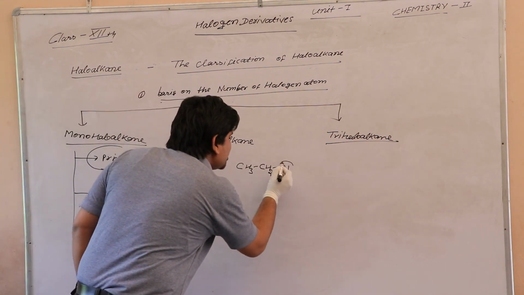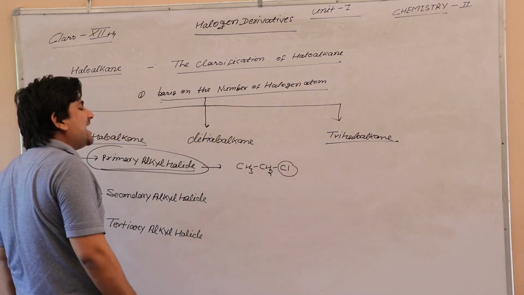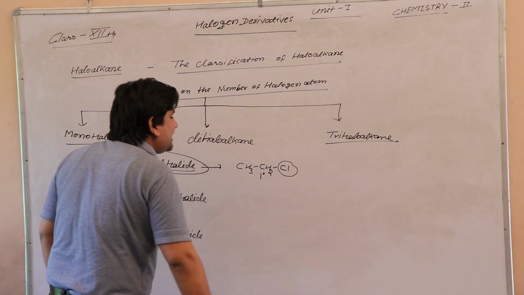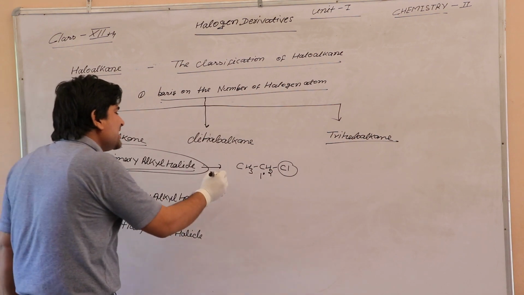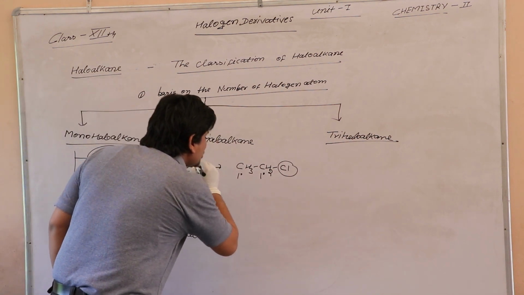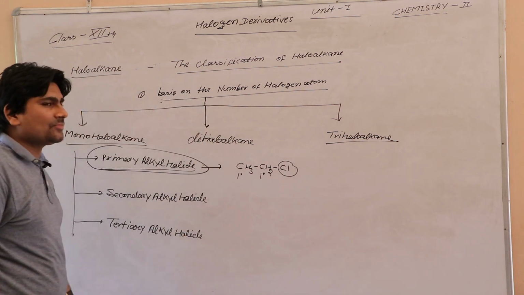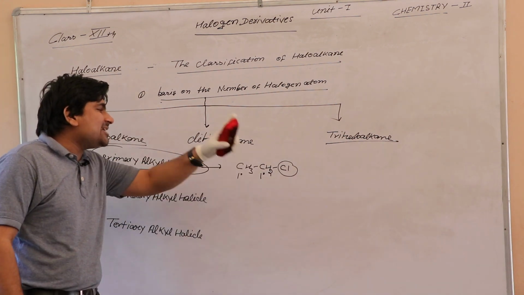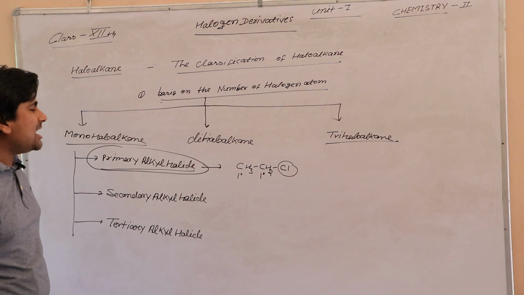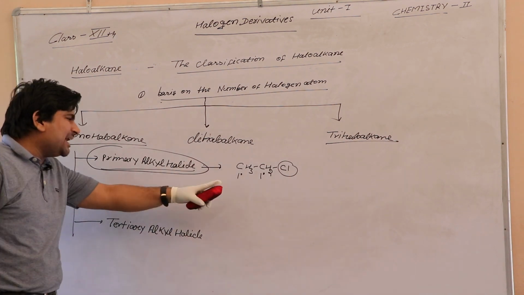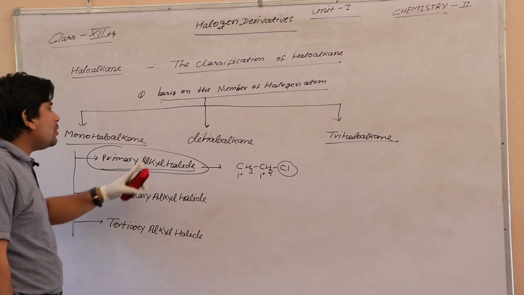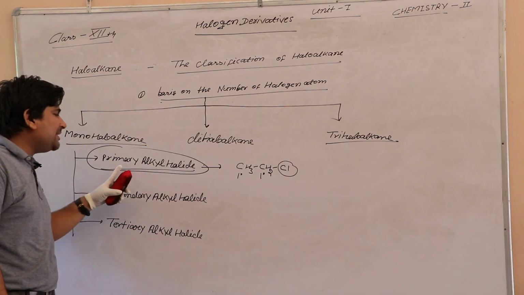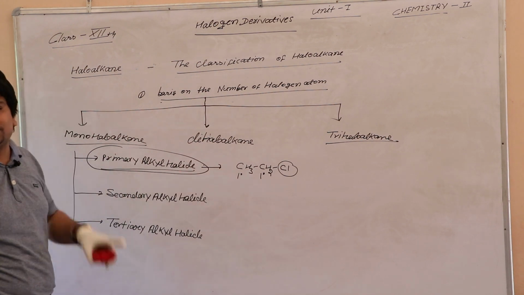Chlorine is halogen, and we know that CH2 is a 1 degree carbon atom, and CH3 is also a 1 degree carbon atom. So we see the chlorine attached with the primary carbon atom. The obtained compound is called primary alkyl halide.